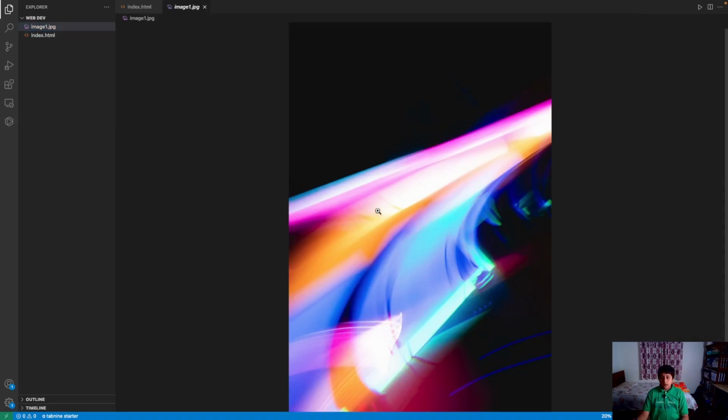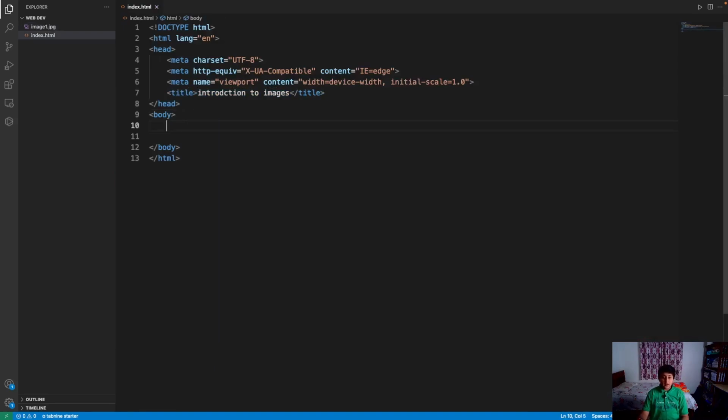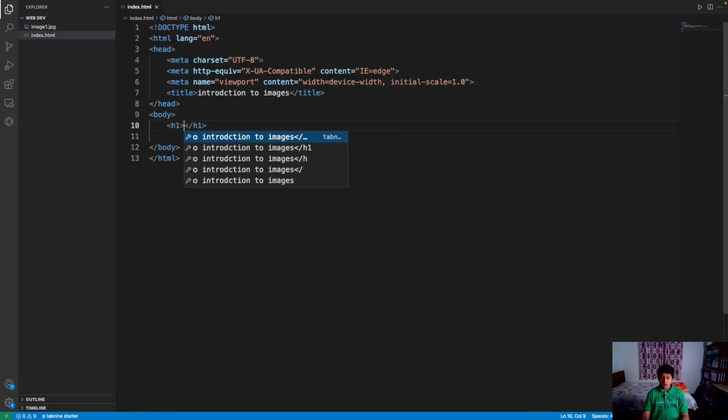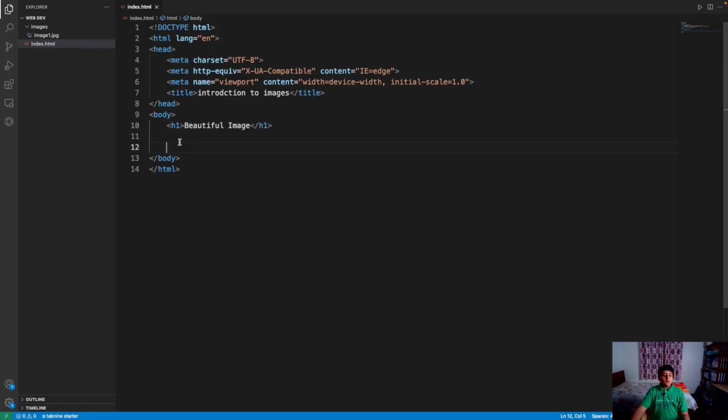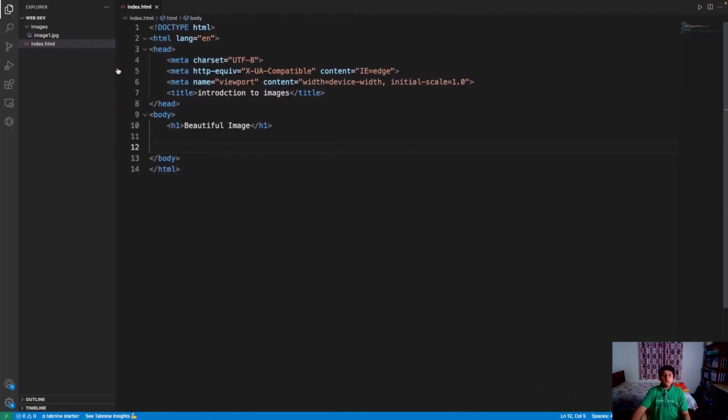image1.jpg, and here as you can see, now let me just go to the body tag and type h1 and type beautiful image. So now let's see the code to write to display an image in our web page. As you can see, it just says beautiful image, but there's no image present in here. So in order to do that, here is our image.